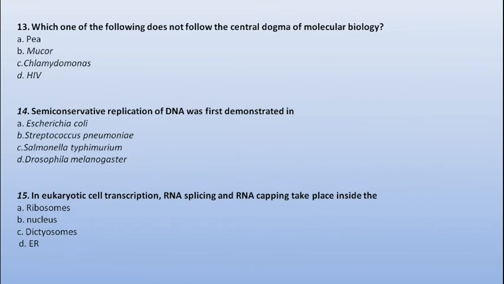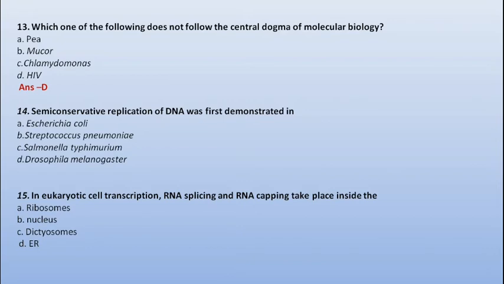Next, which one of the following does not follow the central dogma of molecular biology? First we see what the central dogma is. Formation of DNA from DNA is known as replication, then formation of RNA from DNA is known as transcription, then formation of protein from RNA is known as translation, and this is known as central dogma. But it is not followed by HIV since it forms DNA from RNA with the help of reverse transcriptase. So our correct option will be option number D.